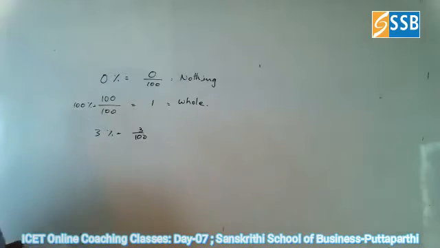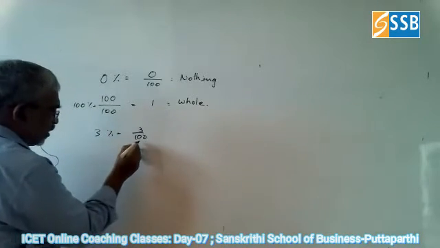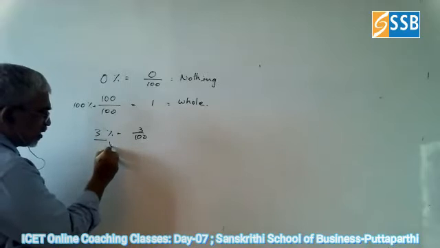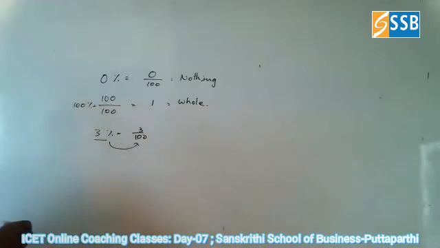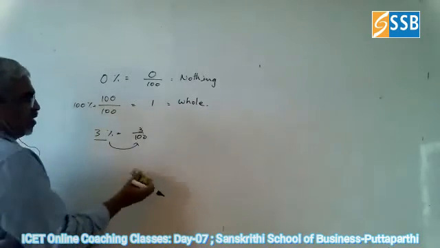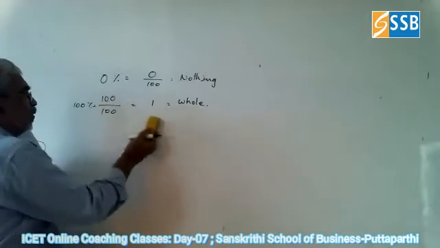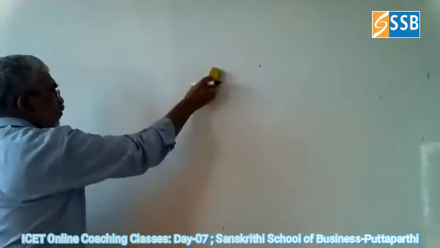So you can see that we are writing the percentage in fraction form. Let us take from 0 to 100 the different fractions. These fractions will be helpful when you are going for the exam.